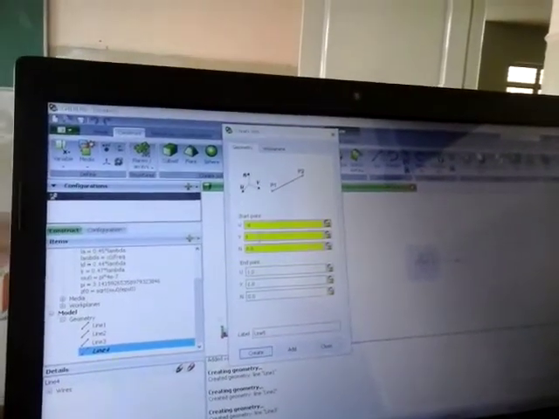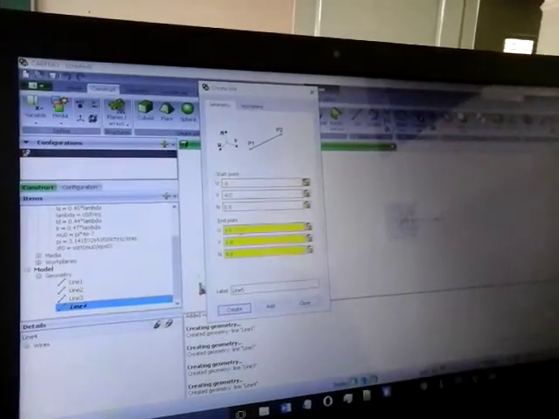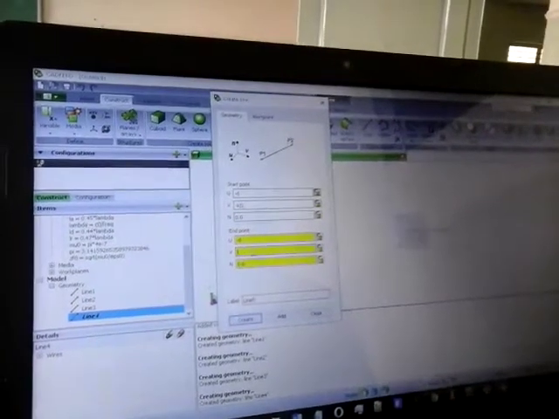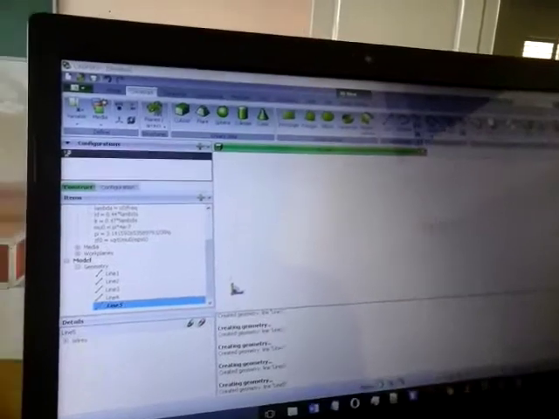LR by 2 minus LR by 2 minus D plus LR by 2. Okay, now create. After create, I want to go according to procedure.